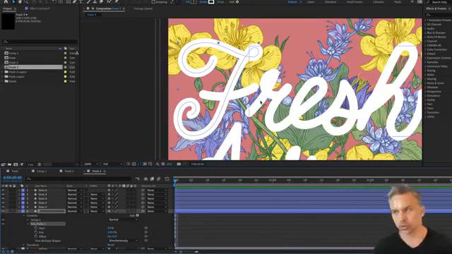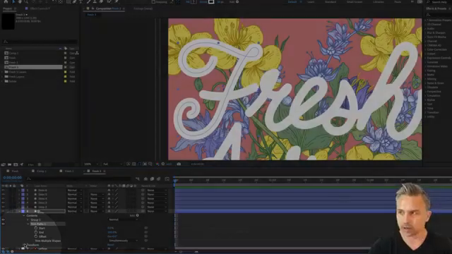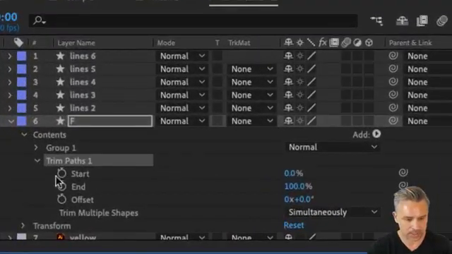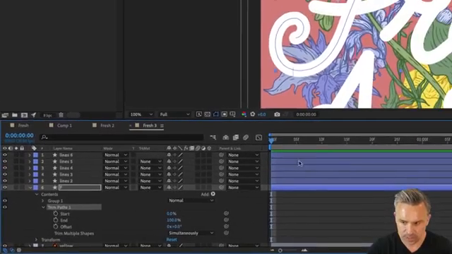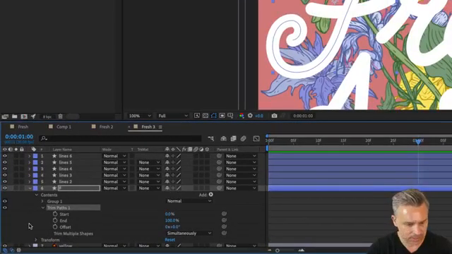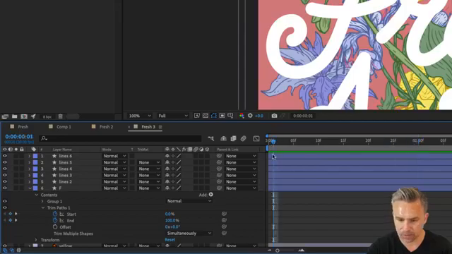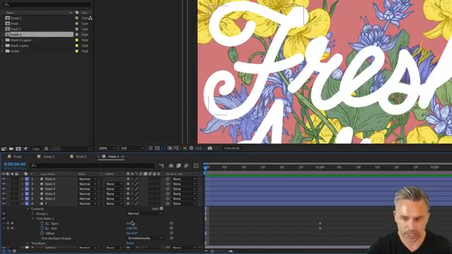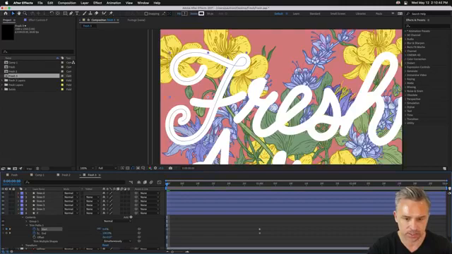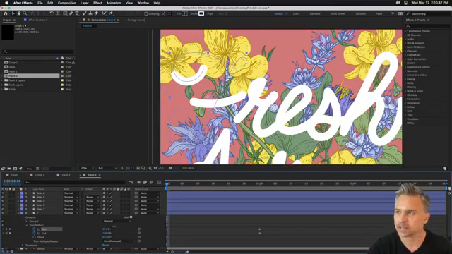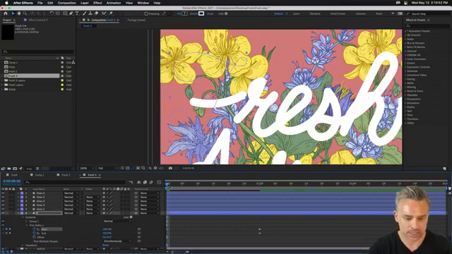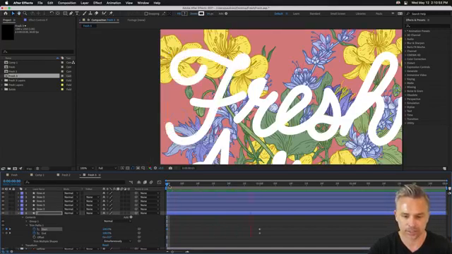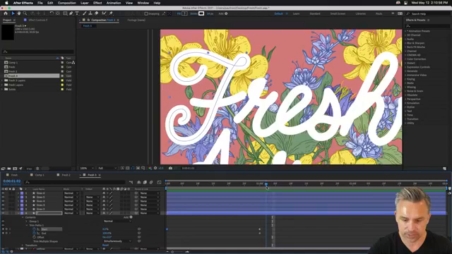Zoop. All right, so you can see right over here, we're going to have the start and the end. So I can add keyframes, right? I can go, say, 1 second in, and add start and end keyframes right there. Then I'll scrub back a little bit and change the start. Watch me change the start. Zoop. See, there it is. There's our animation. We'll change that to 100. Now when we hit enter, we can see it flow on down just like that.